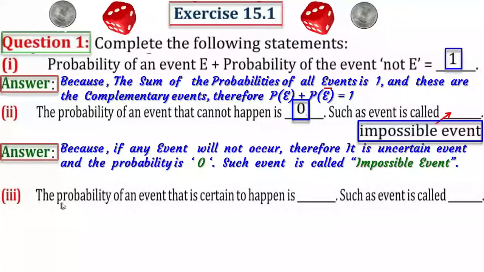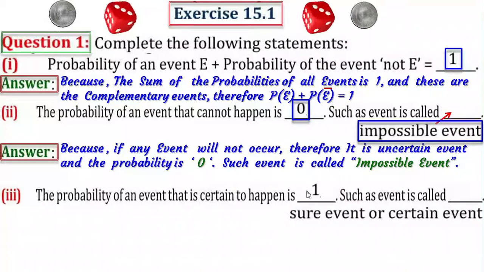Third one. The probability of an event that is certain to happen is dash. Such an event is called dash. Answer is 1 here and sure event or certain event in this blank. Let's check the answer in detail.